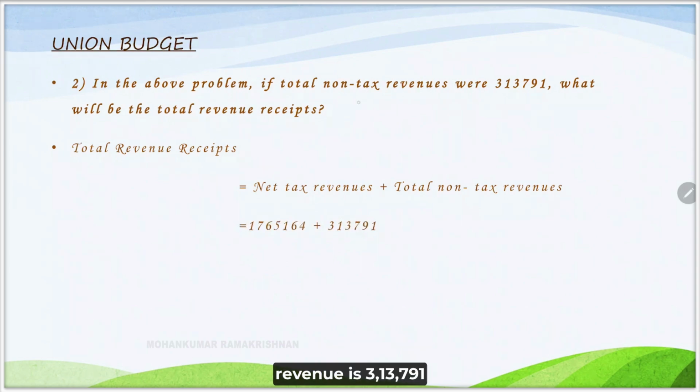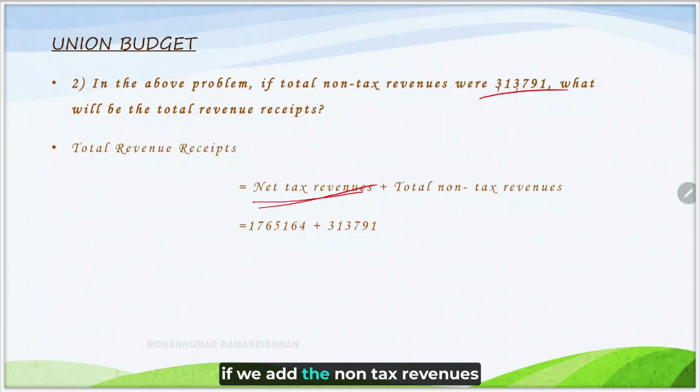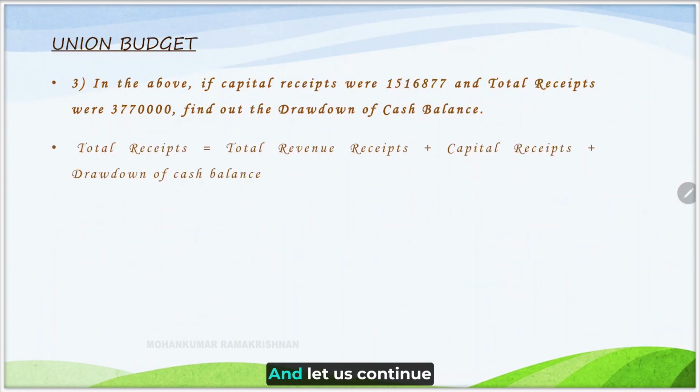Let us continue the same sum with an additional fact. If the total non-tax revenue is 3,13,791, what will be the total revenue receipt? We have already calculated the net tax revenues in the last question. To that, if we add the non-tax revenues also, that is 3,13,791, we will get the total revenue receipts, which is 20,78,936.